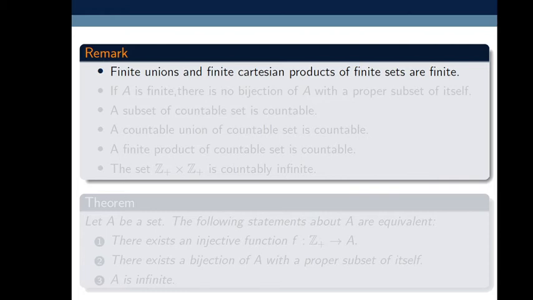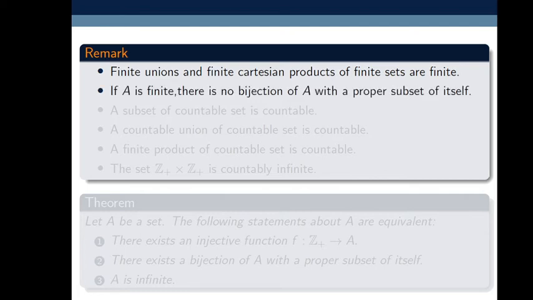Here I have some remarks. Finite unions and finite Cartesian products of finite sets are finite. If we take a finite union of some finite sets, then that union is also finite. If we take the Cartesian product of some finite sets, then it is also finite.